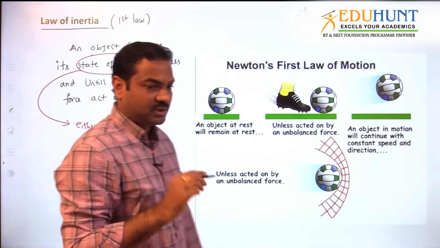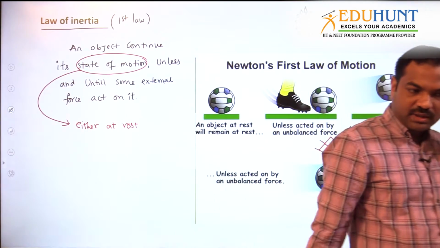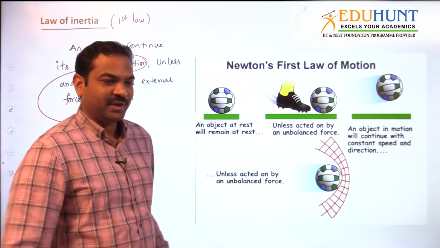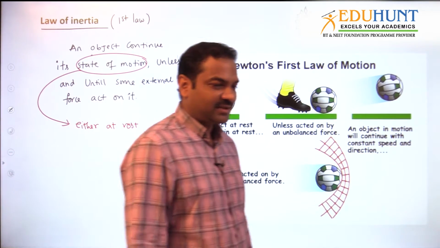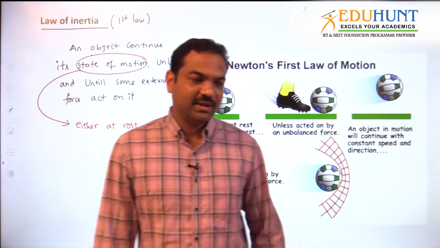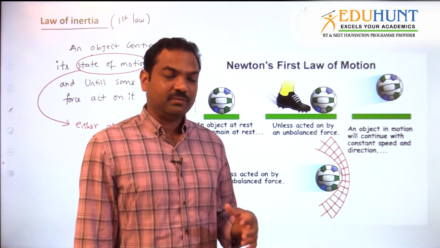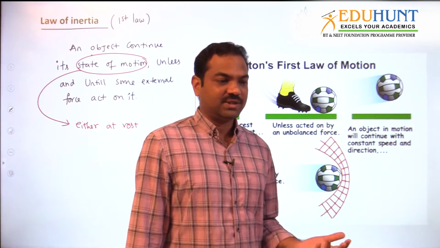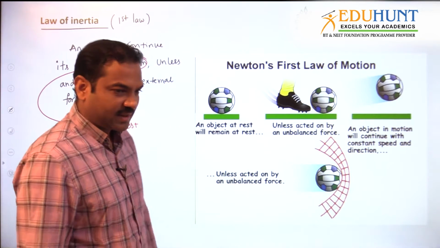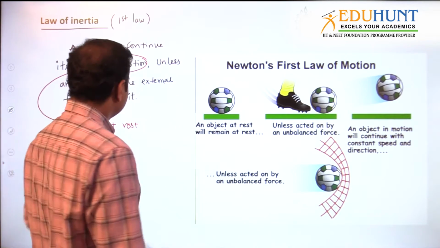Usually it is the inability of a body to change its motion or rest by itself. The body cannot change its state of motion itself. Some external force is required. Somebody should apply the force.